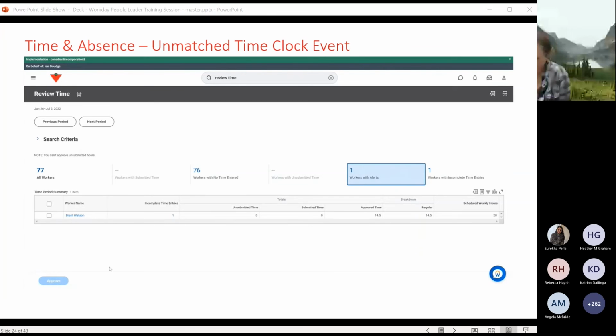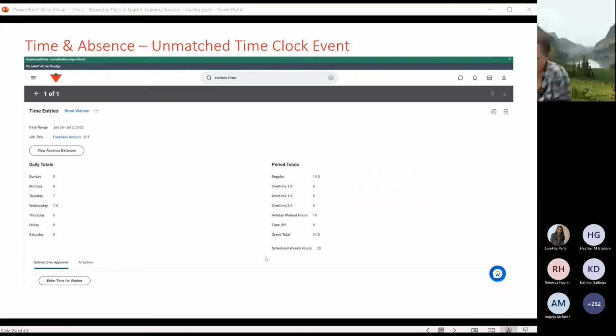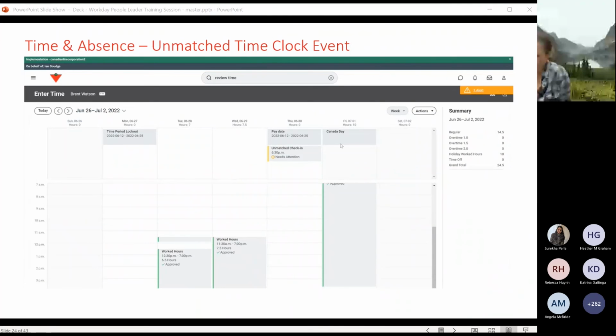So to resolve this issue, you're going to click on the individual employee name, which is going to bring you to the next screen that says, here is the summary of what we're looking at for this employee. And we'll click on enter time for a worker to be able to go to this spot on their timesheet where there is something that needs to be corrected.